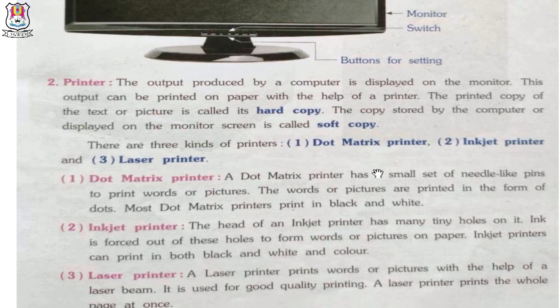Second number, printer. The output produced by a computer is displayed on the monitor. This output can be printed on paper with the help of a printer. The printed copy of text or picture is called hard copy. The copy stored by the computer or displayed on the monitor screen is called soft copy.